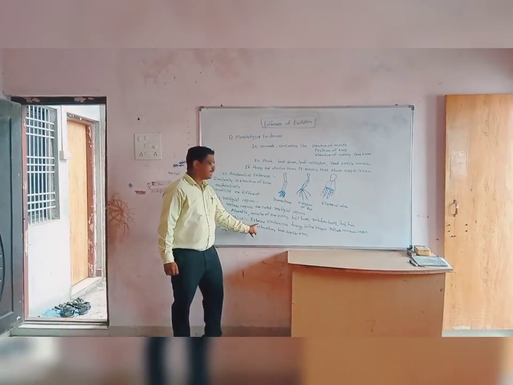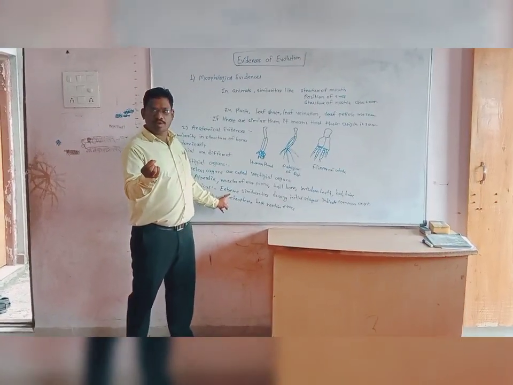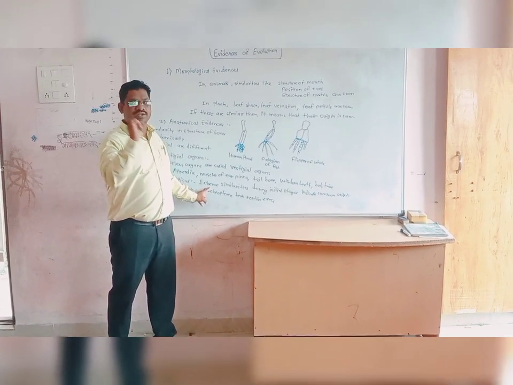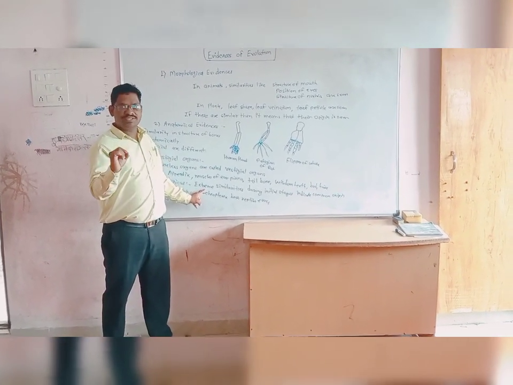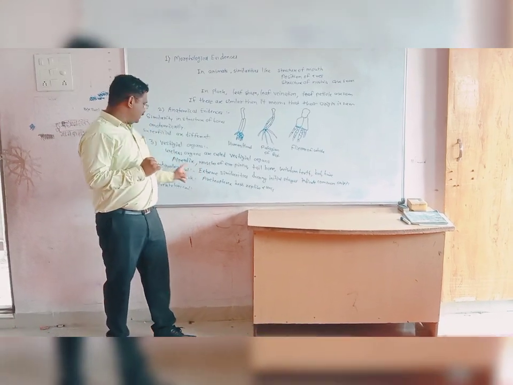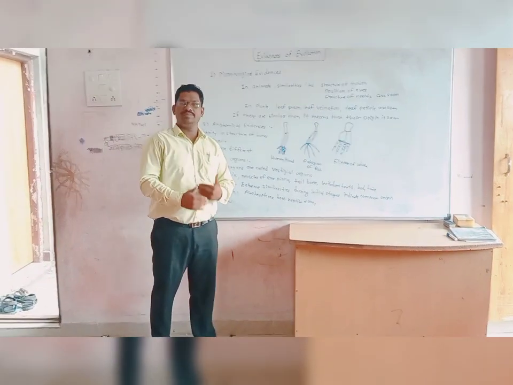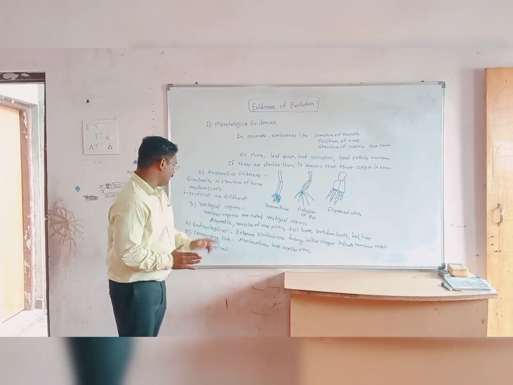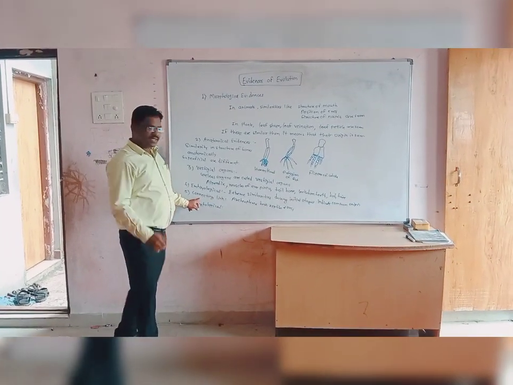They show extreme similarity. Not just some amount of similarity, but extreme similarity. It indicates that their ancestor is common. They have originated from a common ancestor, and therefore embryological evidences give us proof for the evidences of evolution. Then let us discuss the connecting link.